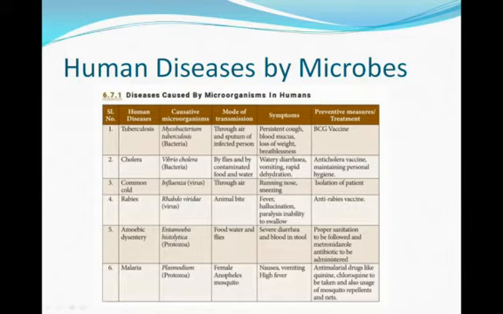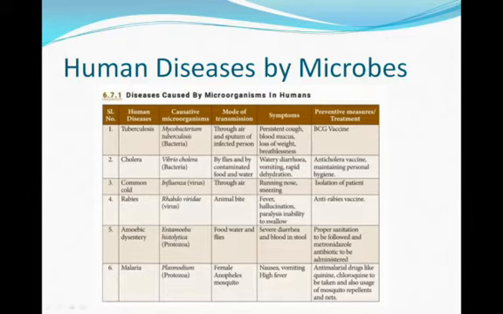Another one is amoebic dysentery. The causative microorganism is Entamoeba histolytica. It is a protozoan microorganism. The mode of transmission is food, water, and flies. A symptom is severe diarrhea and blood in stool. Proper sanitation should be followed.